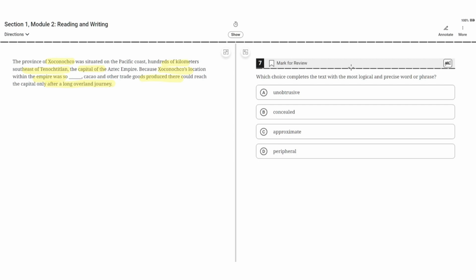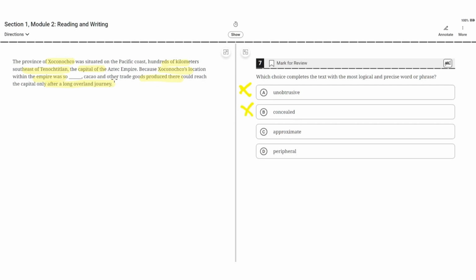Choice A, unobtrusive. Unobtrusive is incorrect here because unobtrusive would imply that the Chokancho's location of the empire did not attract attention, but the text doesn't mention that it didn't attract attention, so A is incorrect. B, concealed. Concealed would imply that Chokancho's location was hidden or wasn't very well known, but this is incorrect because nothing in the text highlights this.